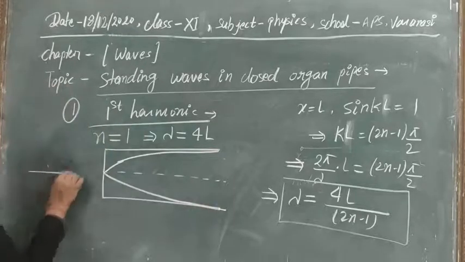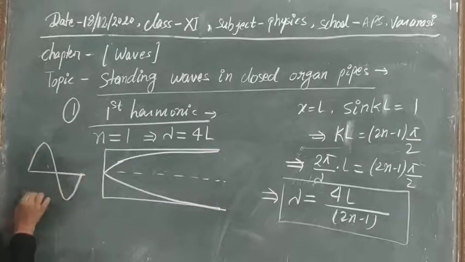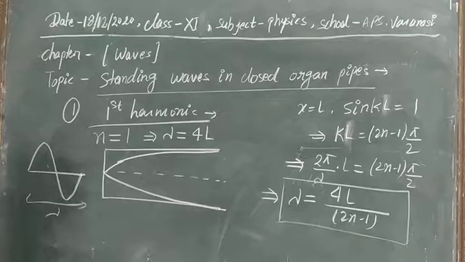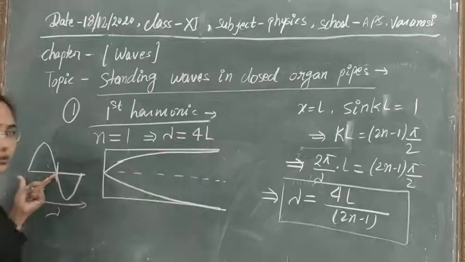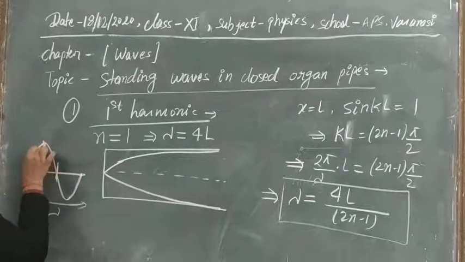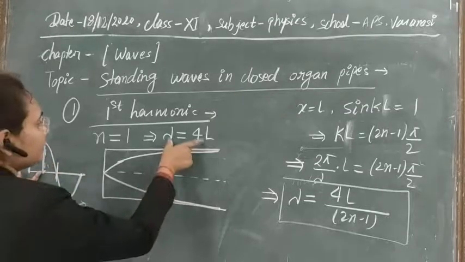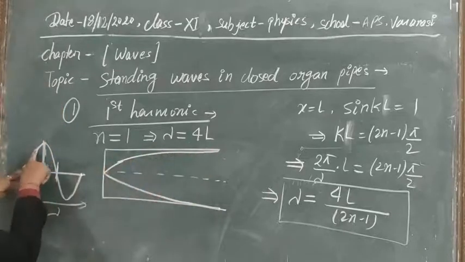So if you see the total full wave, then this is one complete wavelength, lambda. This is just half wavelength, lambda by 2, and for lambda by 2 this will be equal to 2L. And for lambda by 4, this distance, we get lambda by 4 equal to L. So in this L, we will make this wave only.